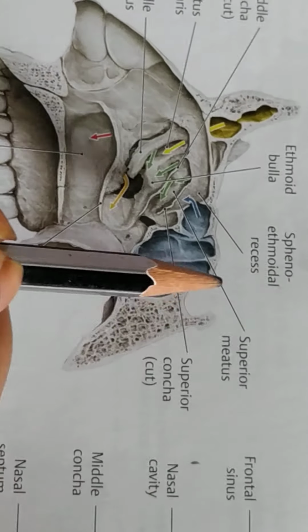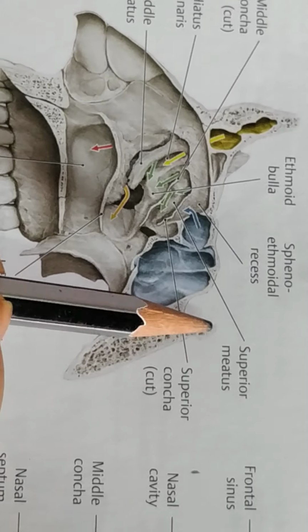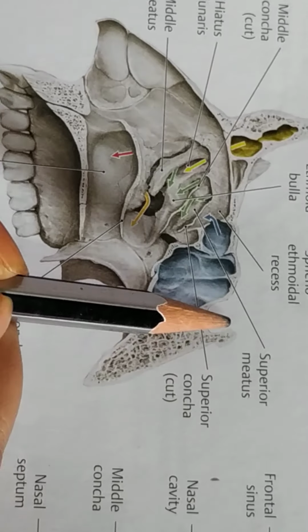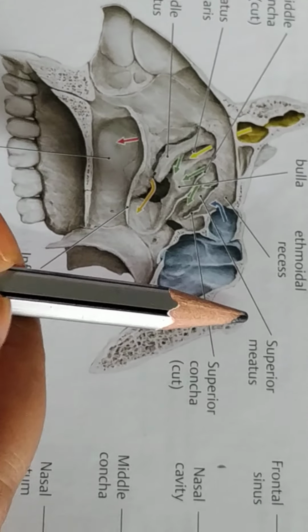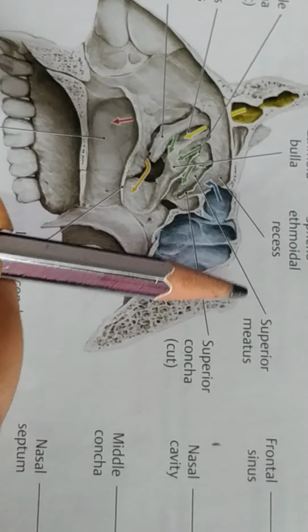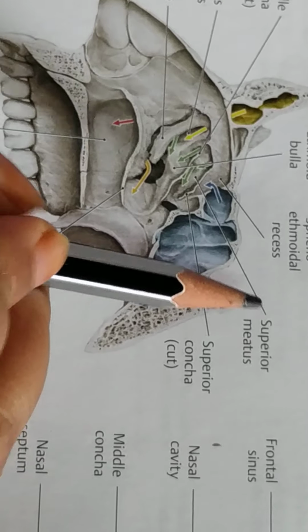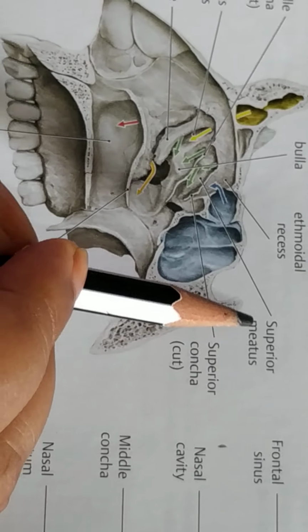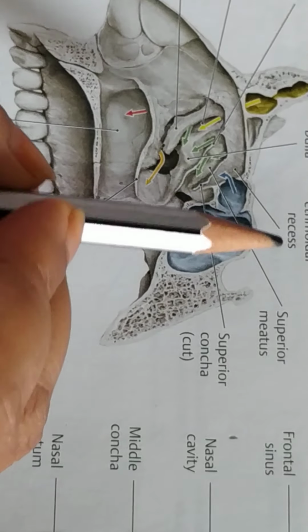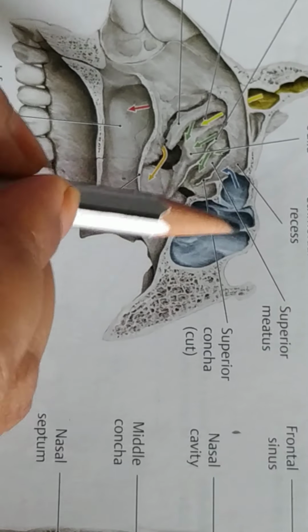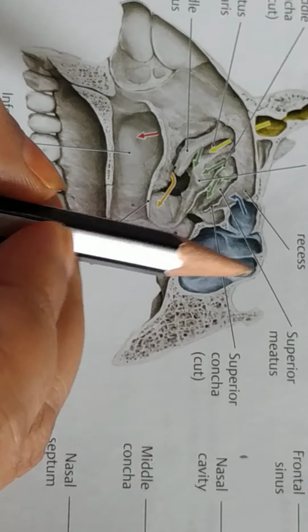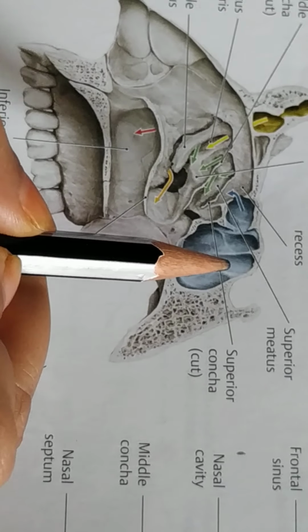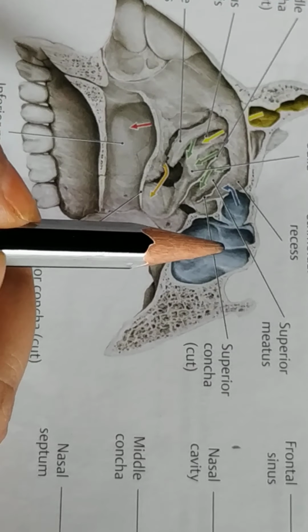And posteriorly, the sphenoidal air sinus is related to the pons and medulla oblongata, which are separated by the basilar venous plexus. And on each side, the sphenoidal air sinus is related to the cavernous sinus and the internal carotid artery.